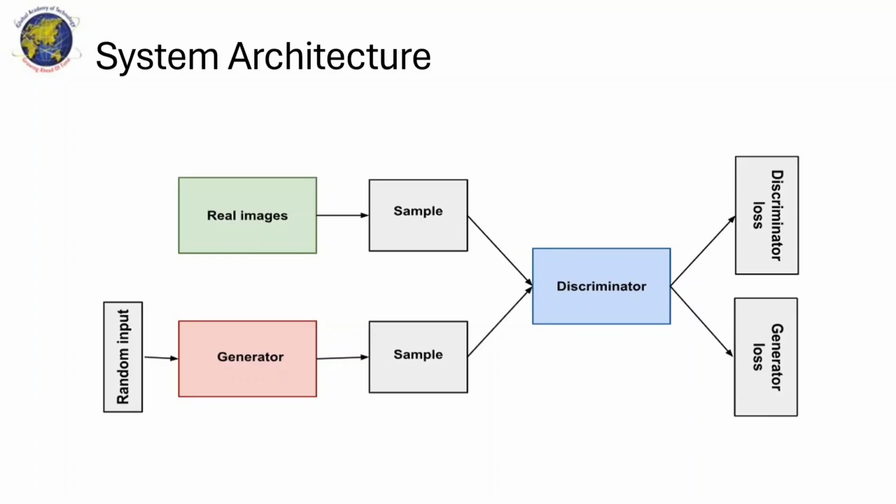The discriminator receives two kinds of input: real data samples from the training dataset and the data samples generated by the generator in the previous step. The discriminator's job is to analyze each input and determine whether it's real data or something the generator has made. The output probability is a score between 0 and 1. A score of 1 indicates the data is likely to be real, and 0 suggests it's fake.